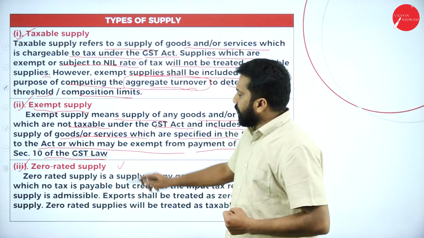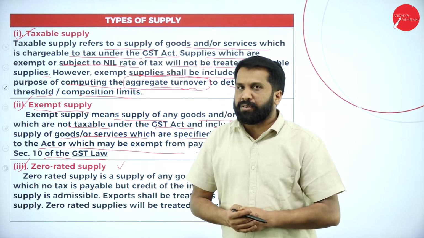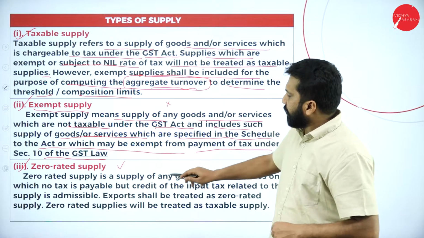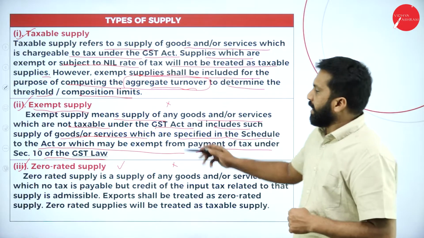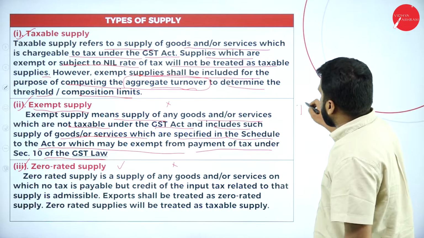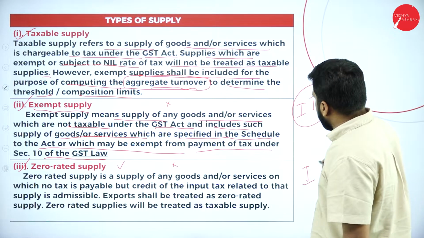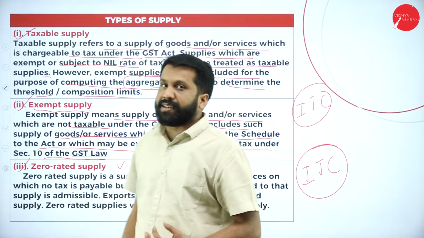Then zero rated supply. Why is there a difference between exempt and zero rated? See, both are the same: there is no tax here, there is no tax here. But still, why is there a differentiation? In exempt supply, you cannot claim input tax credit. In zero rated, you can claim input tax credit. What is input tax credit?